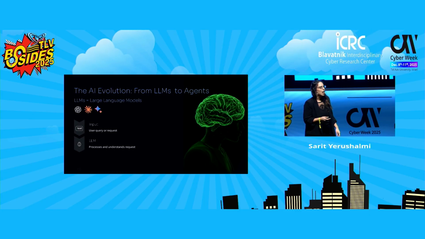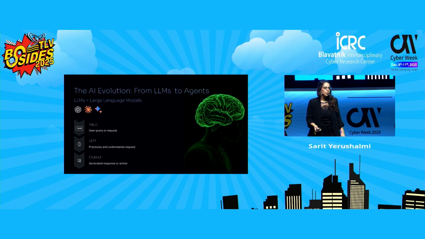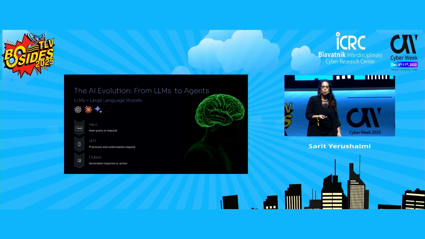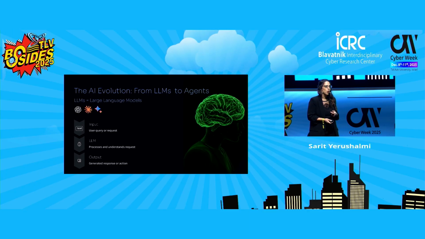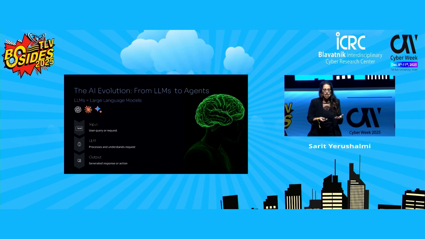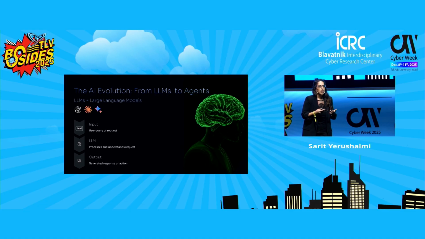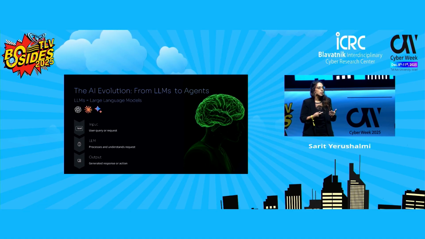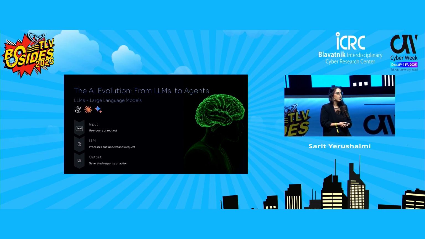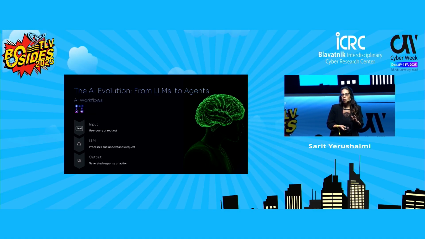These are the brains behind chatbots. We're all familiar with ChatGPT, Claude, Google Gemini. You give them the input, they process it, and they generate an output based on what they were trained on. They're great at writing, editing text, and helping with it, but they only know what they've been trained on. They're also passive. They wait for us to interact before they answer. And they don't have access to your private or internal data, so keep that in mind. Next, AI workflow.